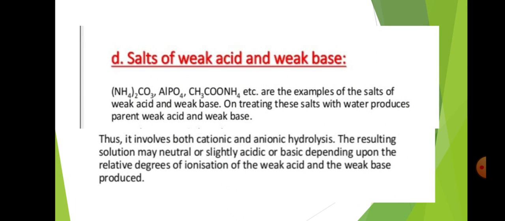Then the last type is salts of weak acid and weak base. (NH4)2CO3, AlPO4, CH3COONH4, etc. are the examples of salts of weak acid and weak base. On treating this salt with water, it produces weak acid and weak base. Thus, it involves both cationic and anionic hydrolysis. The resulting solution may be neutral or slightly acidic or basic, depending upon the relative degrees of ionization of the weak acid and weak base produced.